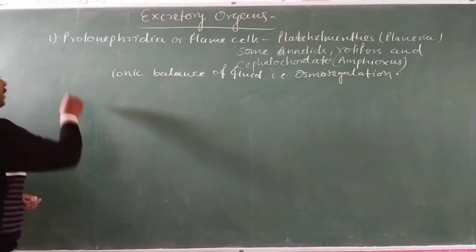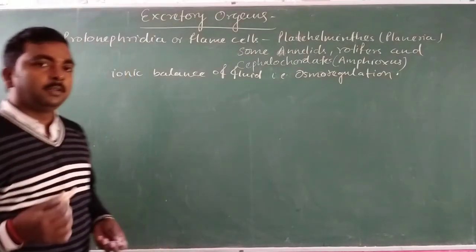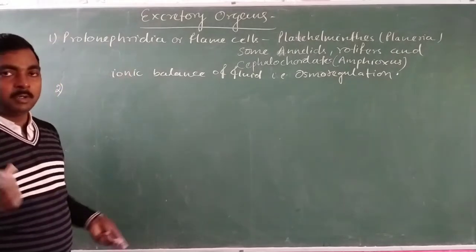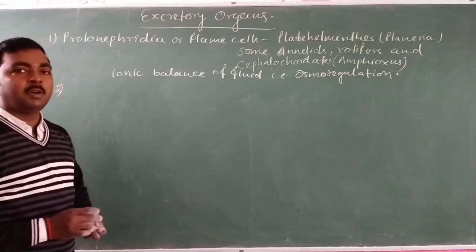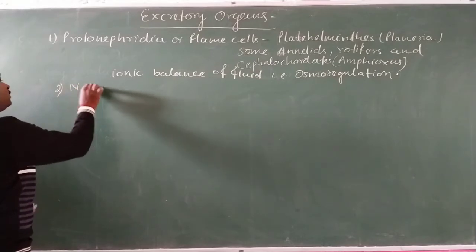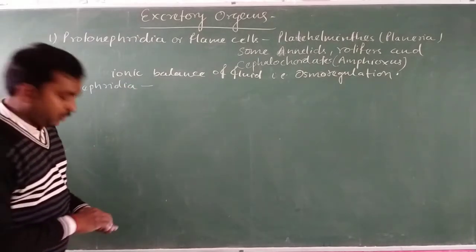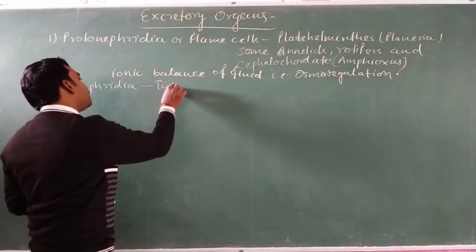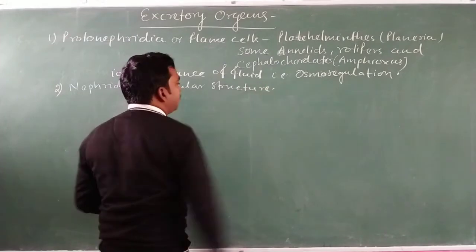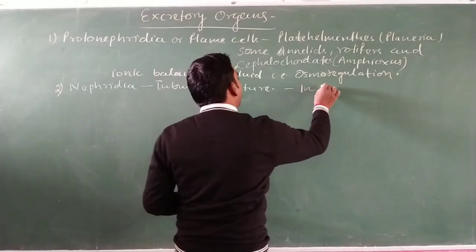Now, after protonephridia, the second excretory structure appears in invertebrates. It appears in the form of nephridia, a tubular structure found in annelids.